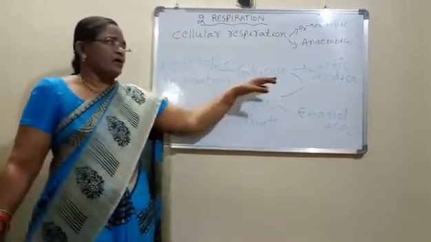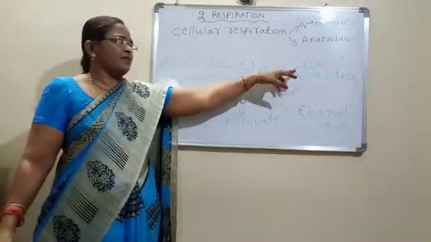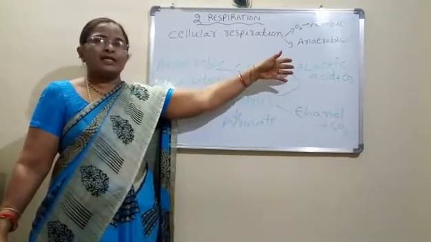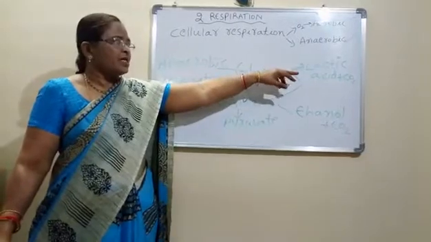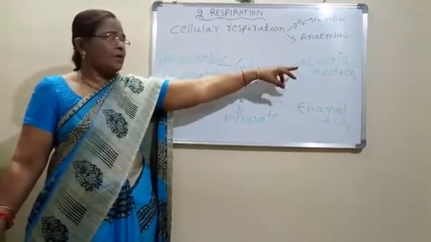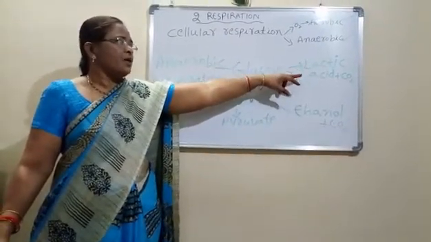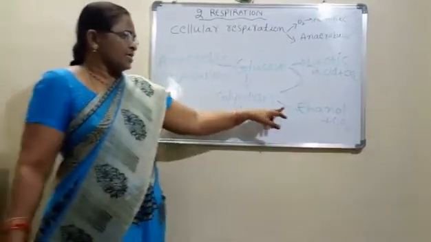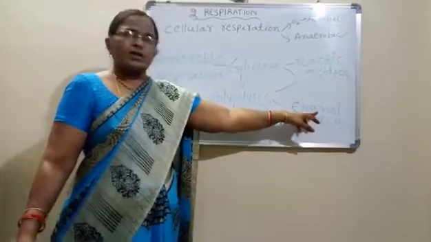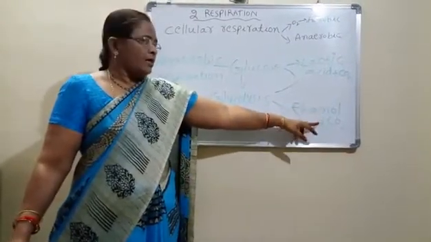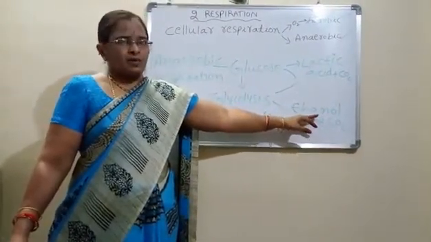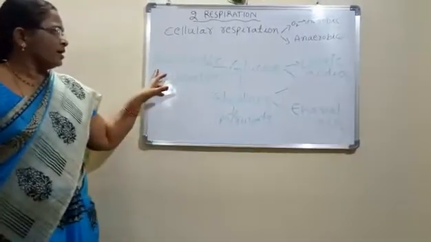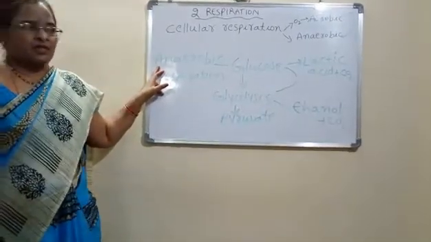They may not take a breath till the completion of that event. So in those times also lactic acid may be formed. And in the second case, the ethanol or ethyl alcohol and carbon dioxide are formed. These two may occur in anaerobic respiration.